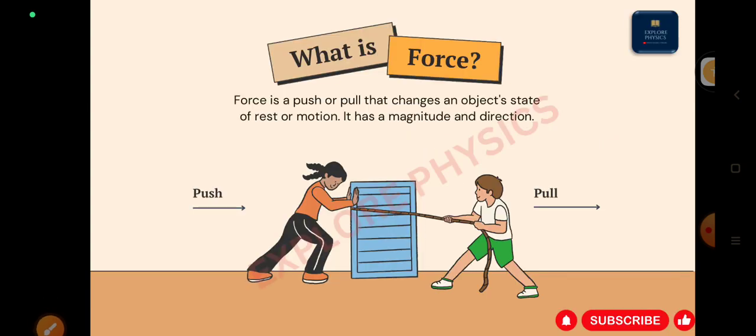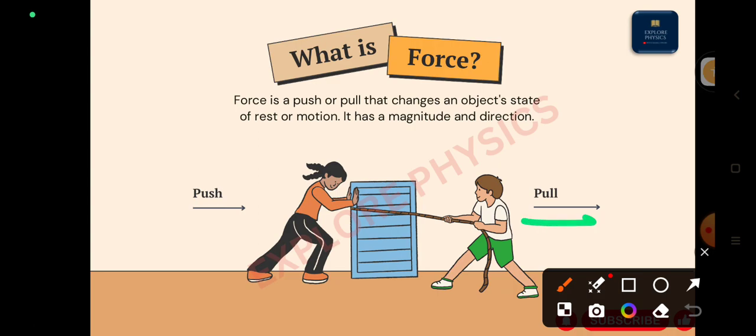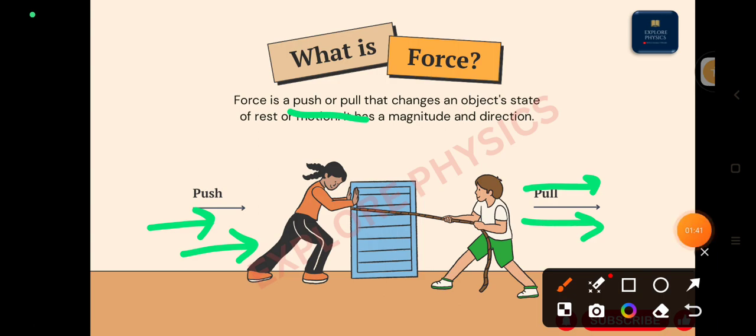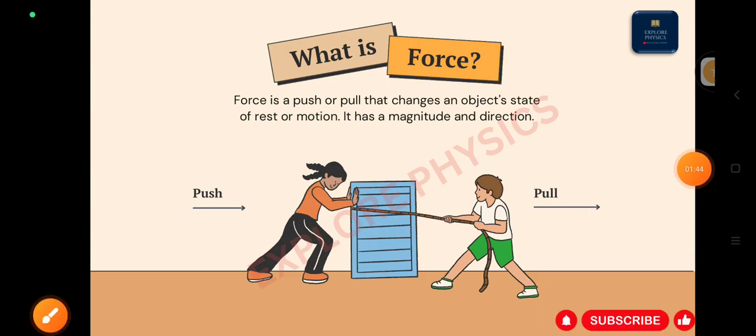Can you tell me what is meant by force? See, by seeing the figure, you can understand that the girl is pushing the object, right? The boy is pulling the object. So force is nothing but a simple push or pull of an object. But for what reason is the girl pushing the object, and the boy pulling the object? To change the state of an object, right? So to change the state of an object, force is required. Force is nothing but a simple push or pull of an object.